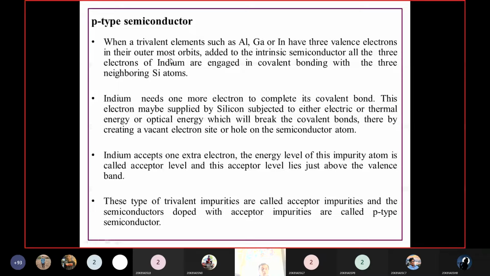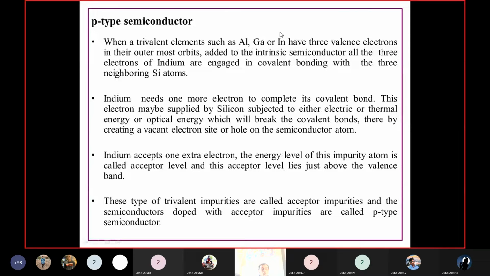We are doping trivalent elements, such as aluminum, gallium, indium. So how many valence electrons do these trivalent elements have? Only three valence electrons. These trivalent elements form covalent bonds with four surrounding silicon atoms.